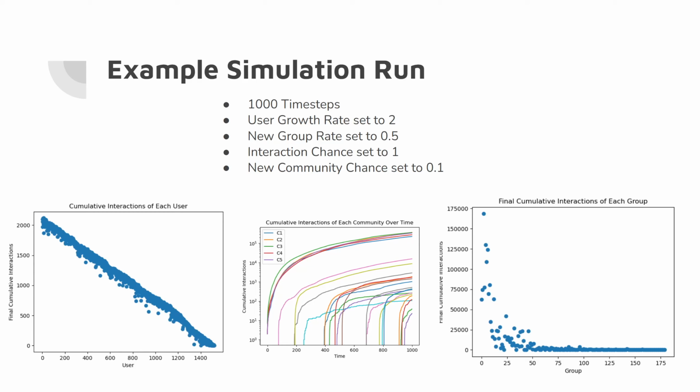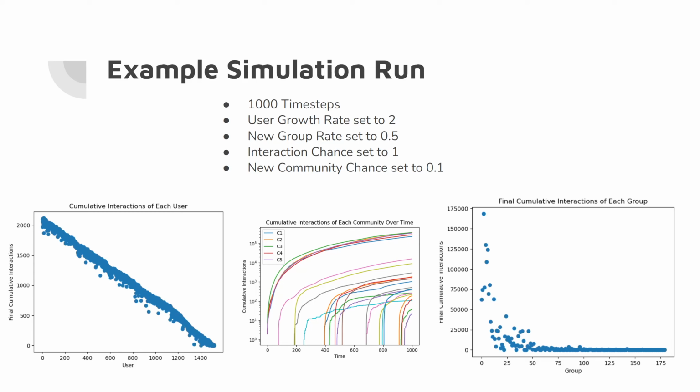But despite that, it does give rise to seemingly some emergent properties in the other two figures. Despite having the same increase over time with groups, where generally the oldest groups are the largest, it is not the same linear decrease as you see with the users, where the overwhelming majority of them have little to no interactions, while a few of the oldest ones, for that matter, seem to have an overwhelming majority of the total number of interactions, which appears in this graph to follow something akin to a power law distribution.